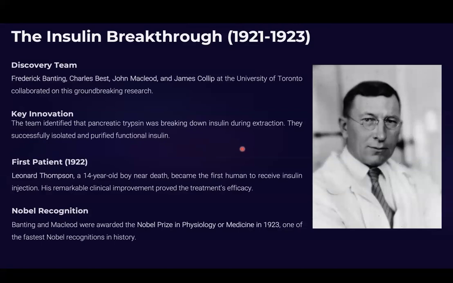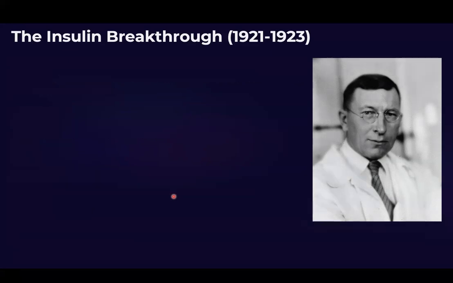I'm going to tell how they purified it. And a year later, they treated Leonard Thompson. He became the first human to receive an insulin injection. This remarkable discovery and treatment showed how powerful insulin treatment was. Because of this, in the very next year, Banting and Macleod were awarded the Nobel Prize in Physiology and Medicine, one of the fastest Nobel recognitions in history.